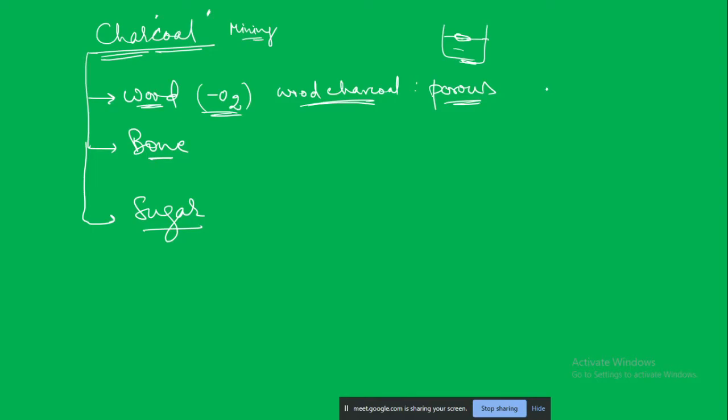And by the process of adsorption, okay, here you have to give importance to the alphabet D. It is not absorption, it is adsorption. Okay, the sponge will absorb the water. Okay, but here I am telling adsorption. Adsorption means what? How it is different from absorption?